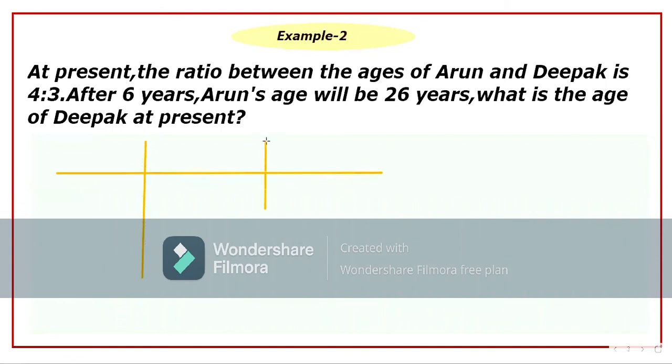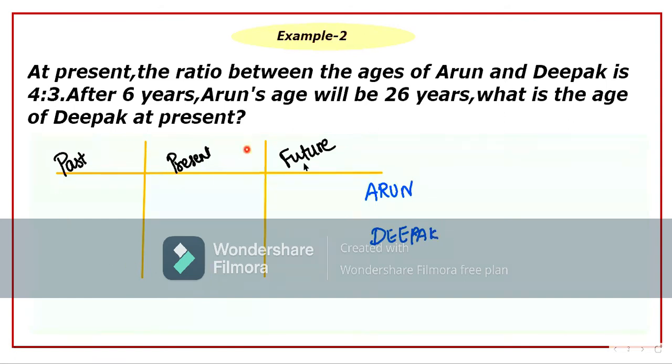Okay, so if this is the case, what you have to do is draw the table. Let it be simple or complex, draw the table if it is problems on ages. Make the first column as past, second column as present, and the third column as future. Let's read the question one more time and then we'll fill the columns as much as possible. Remember, it is not compulsory for you to fill all the columns. Just fill as much as you could. That's enough. Here there are two different persons. Of course, I have to write their names as Arun and Deepak so that I can differentiate.